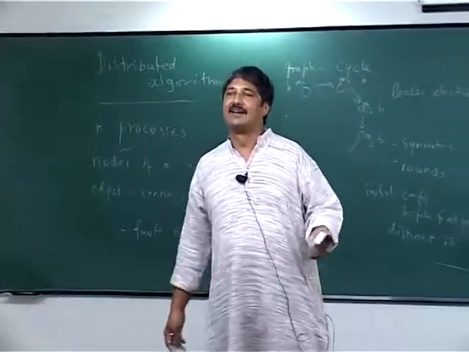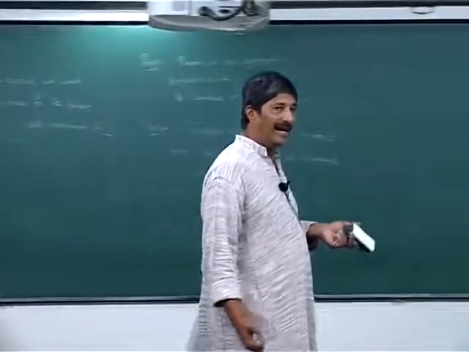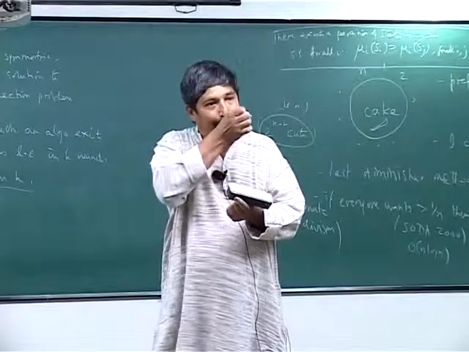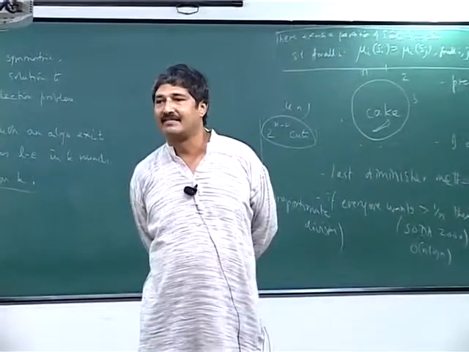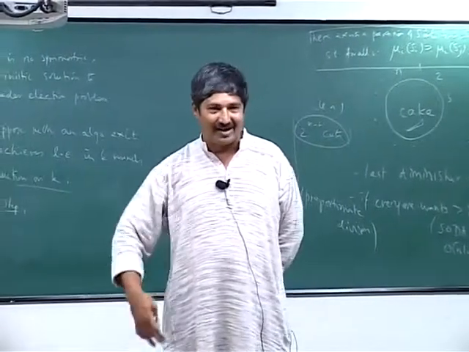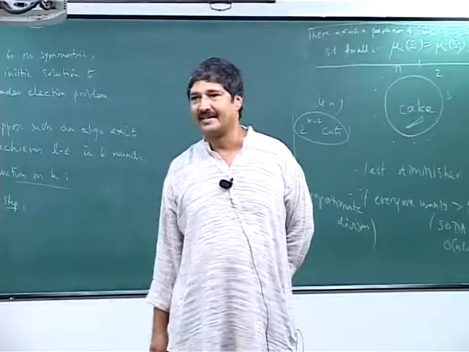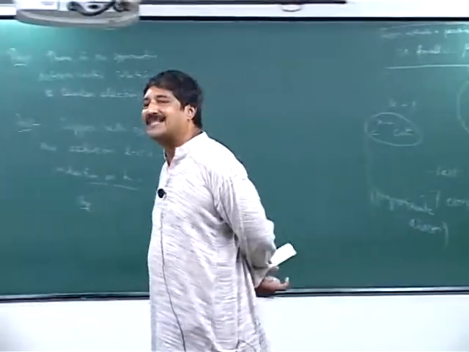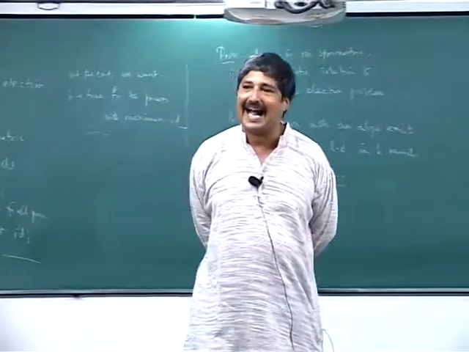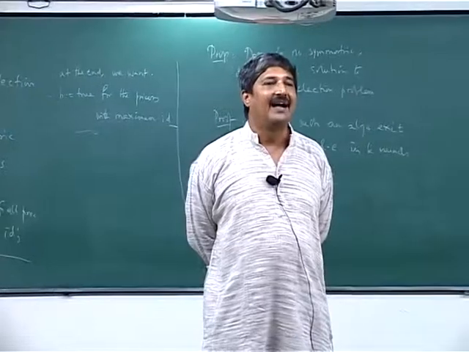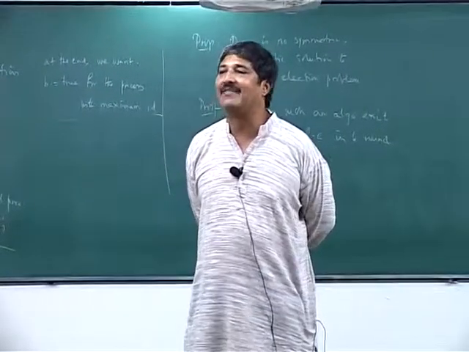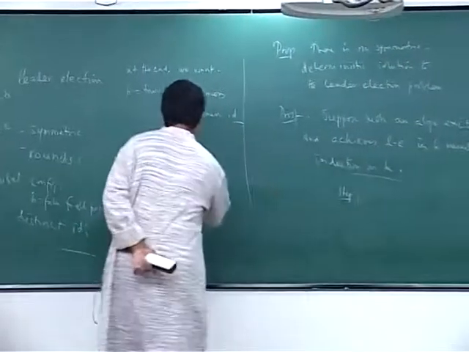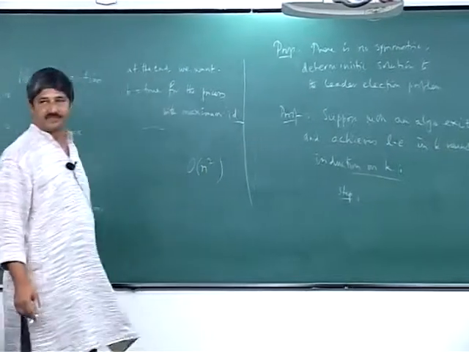How many messages are you using? Well, take the ith ID. How far does it travel in general? If you rank the IDs in descending order, or ascending order as you like, what distance does the maximum ID travel? N. Potentially every ID can travel a distance n before it is swallowed. So the algorithm that we talked about runs in order n squared.